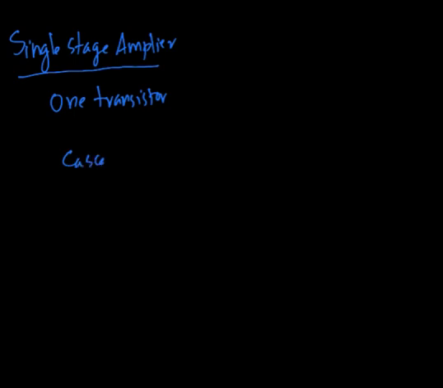Cascading means connecting in series. So by connecting single stages in series, we can construct a multi-stage amplifier. In almost all electronic amplifiers, the basic element is the single stage amplifier.